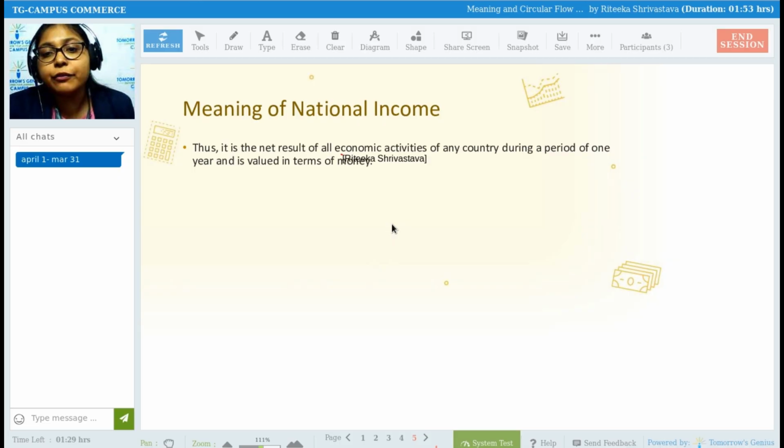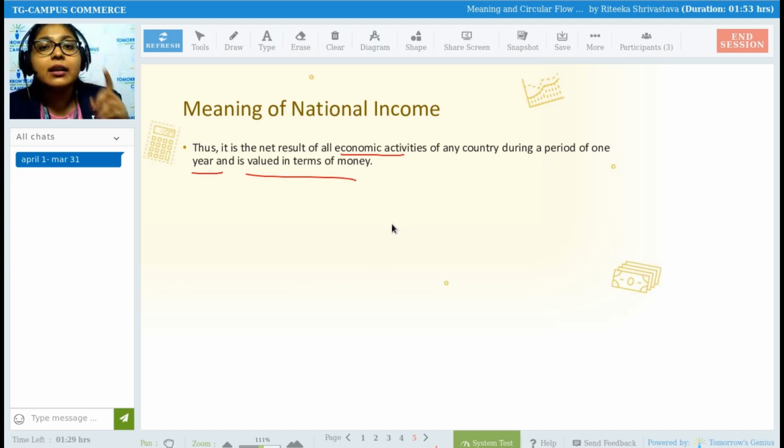So it is the net result of all the economic activities of any country during a period of 1 year and is valued in terms of money. So in 1 year, the country has done the production of how much goods and services and sold how many goods and services. The value of that amount will be called nothing but national income. Economic activities. What do we mean by the term economic activities?